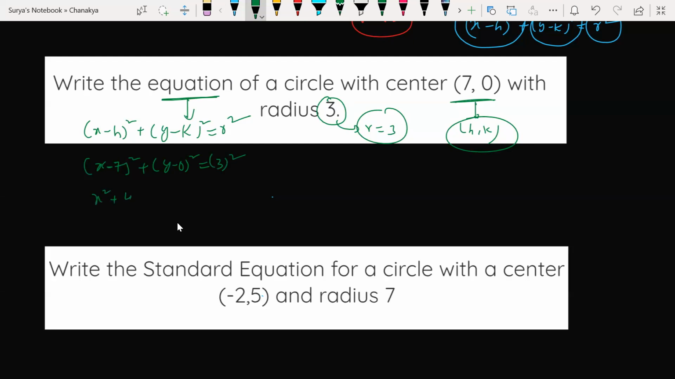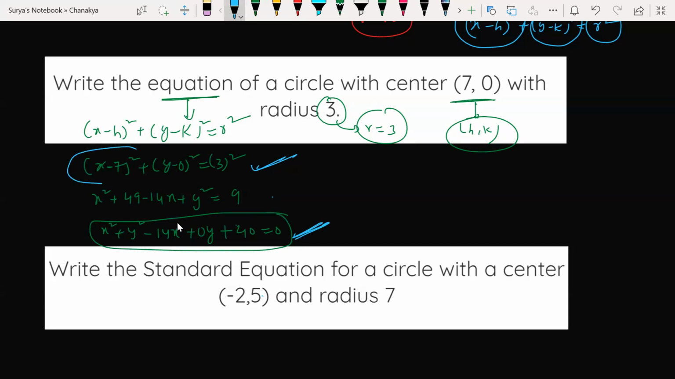Am I clear with everyone, guys? This is y square. 3 square is 9. Am I correct? So x square plus y square minus 14x plus 0y plus 49 minus 9, which is 40, equals 0. This is my circle equation. Am I clear? If you write it this way, it will also be correct. If you expand it a little, then I will get this. Okay, this one is also correct, son. Am I correct with everyone?